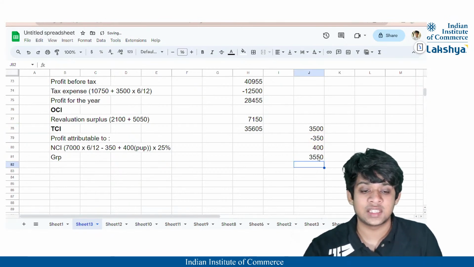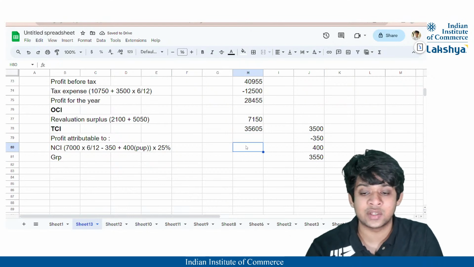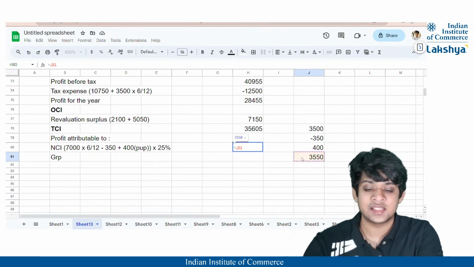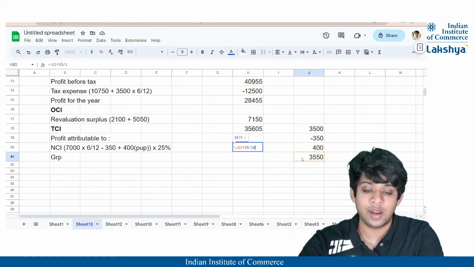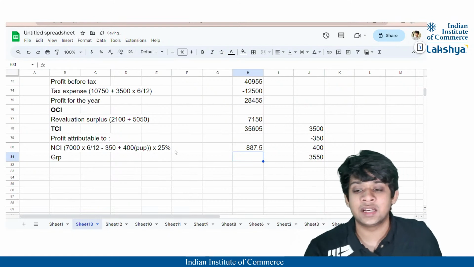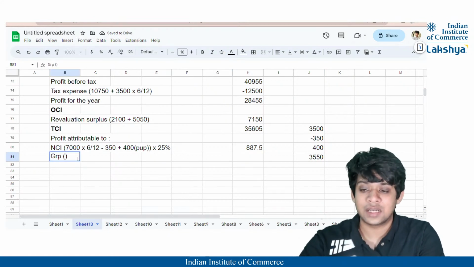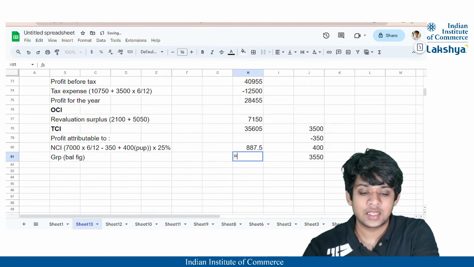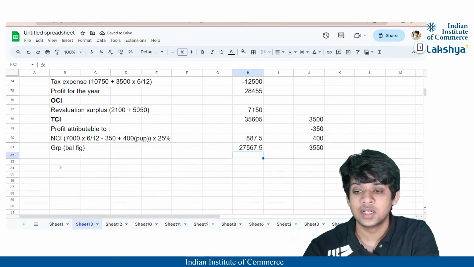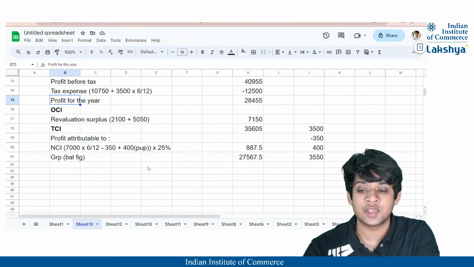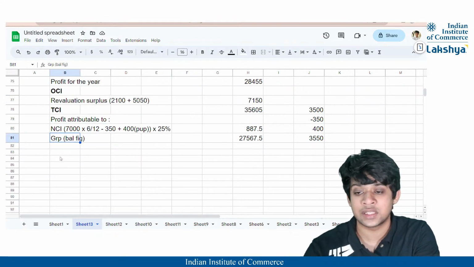So the adjusted profit is nothing but 3550, which we have already calculated, right? So 3550 into 25%, that is going to be the profit attributable to NCI, right? That will be 887.5, and to the group it is nothing but a balancing figure. That will be the profit, that is 28,455 minus 887.5, that will be 27,567.5, right? This is the profit for the year which has been allocated between the non-controlling interest and the group.